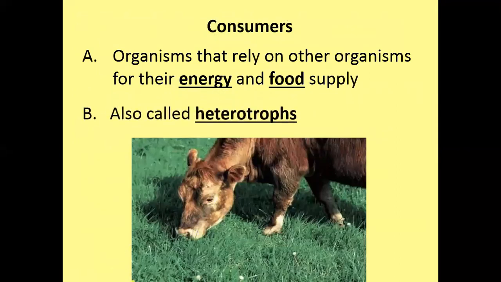Now, remember that I told you that the producers are called autotrophs, and the consumers are called heterotrophs. Hetero means different. Troph means nutrition. So the meaning is that the heterotrophs are organisms that get their energy, their nutrition, from other organisms.